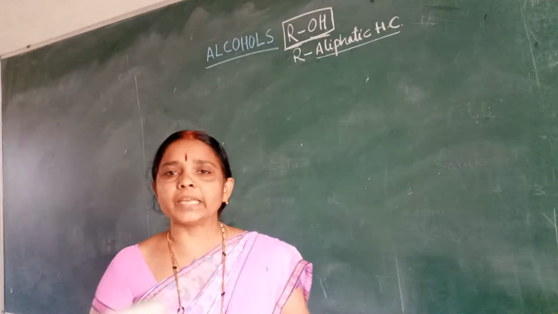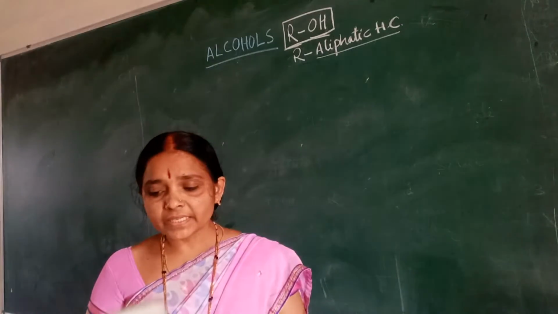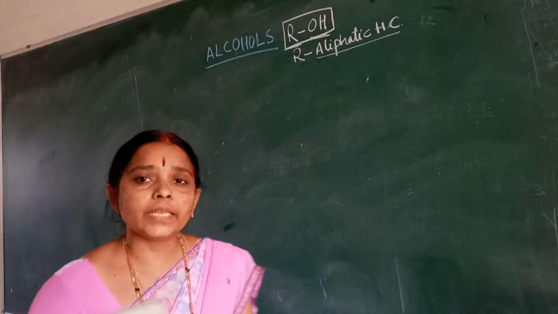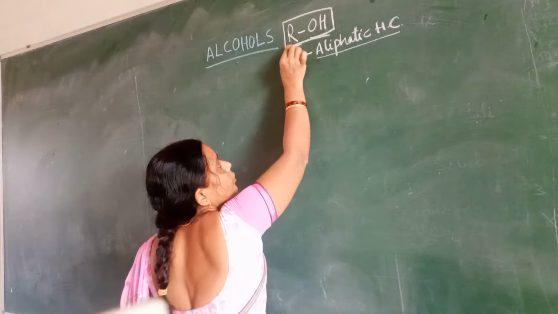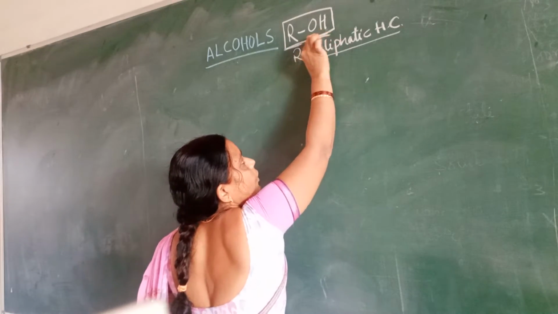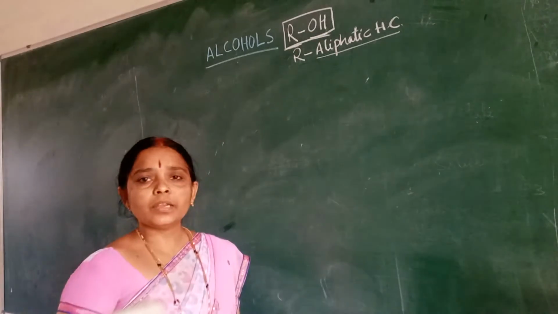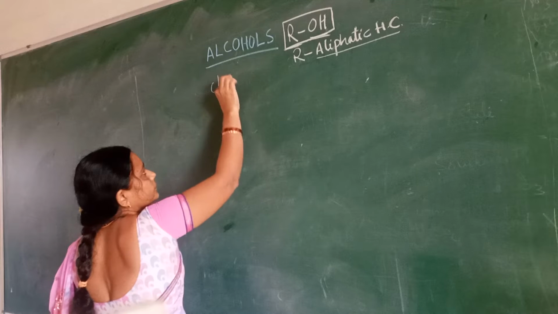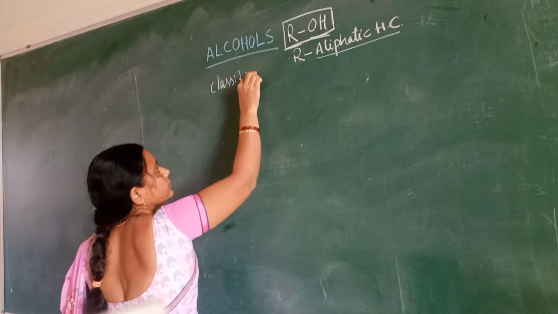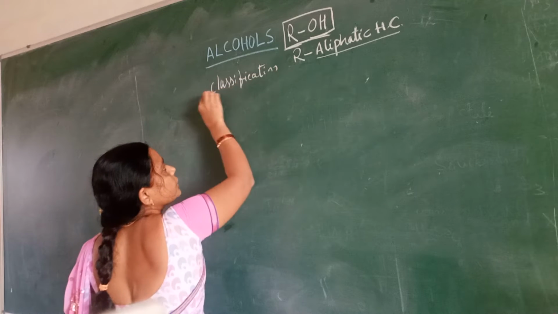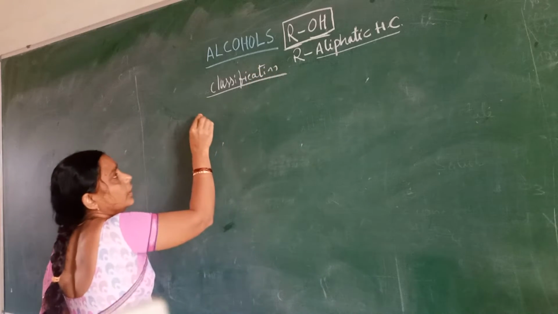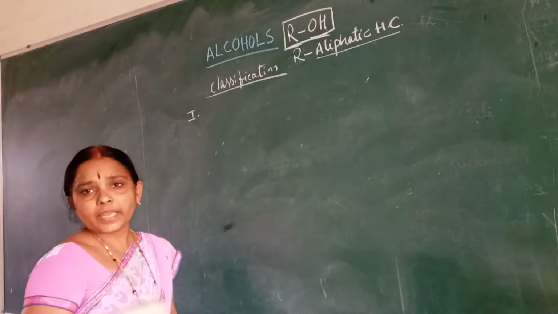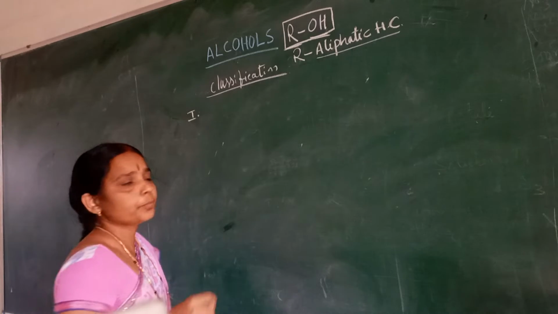Now let me consider its classification. How can we bifurcate the alcohols? Basically, alcohols are classified based on the number of R groups and the number of OH groups. Classification of alcohols: the first classification is based on the number of OH groups.